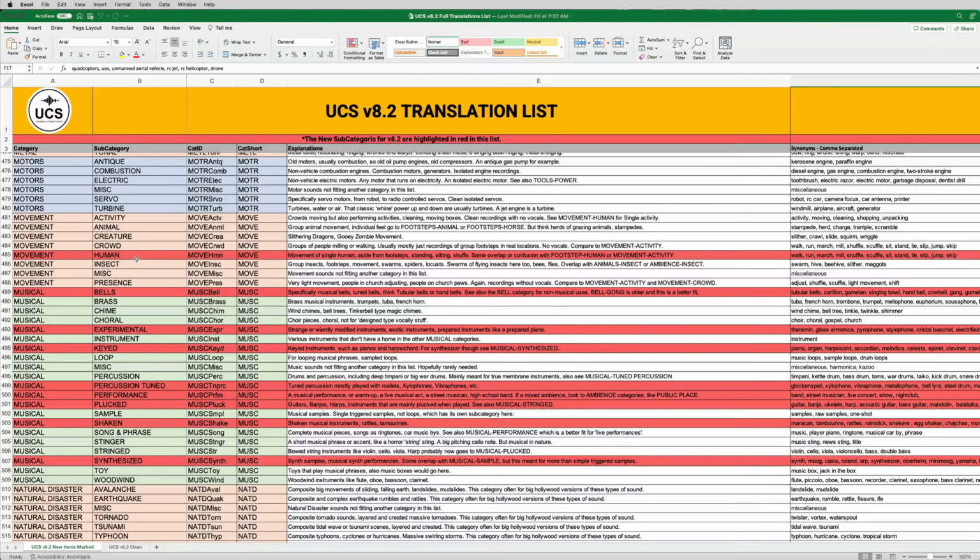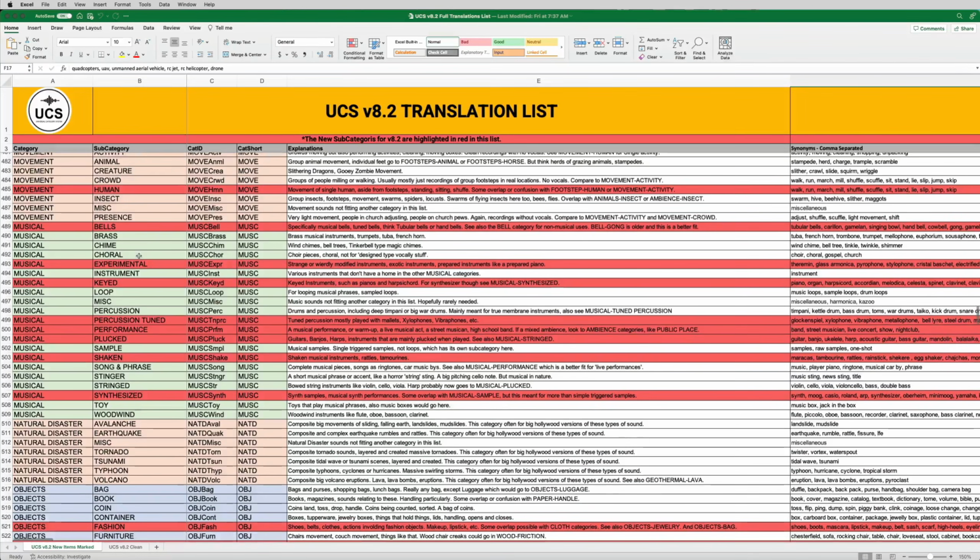Movement gets one more subcategory called human. This one's a little contentious, probably. The explanation kind of tries to describe what we were thinking, or what I was thinking. Movement of a single person. So not footsteps, but standing, shuffling, things like that. This would often be done in Foley maybe, or coming from production. And it's a little bit overlapped with movement activity. It's maybe a little less active than something like movement activity, but there you go, we're adding that.